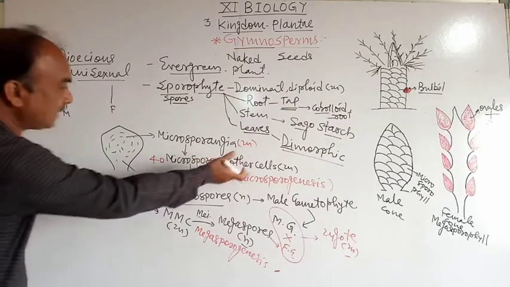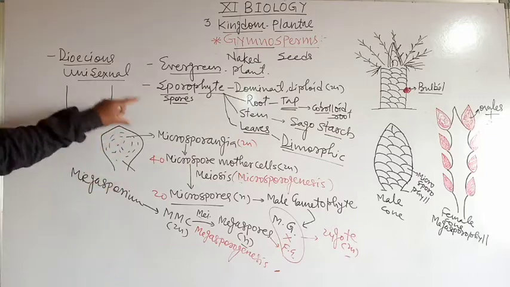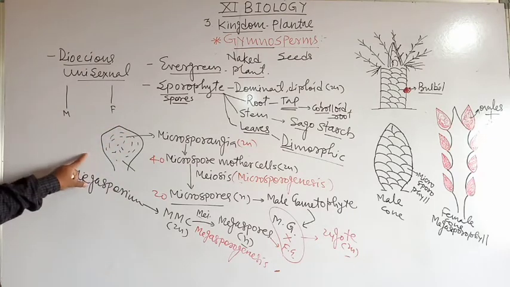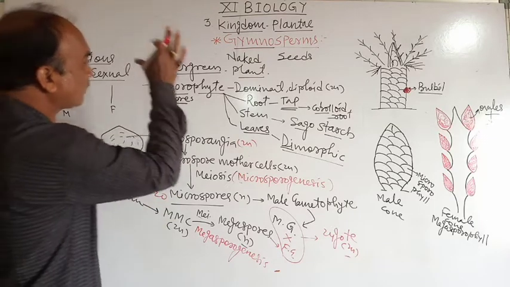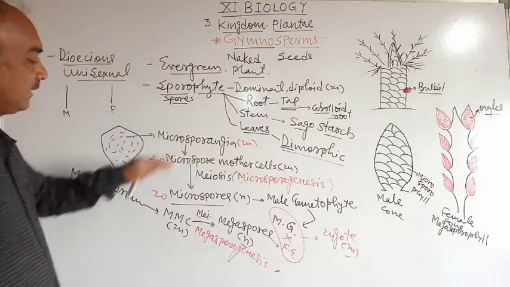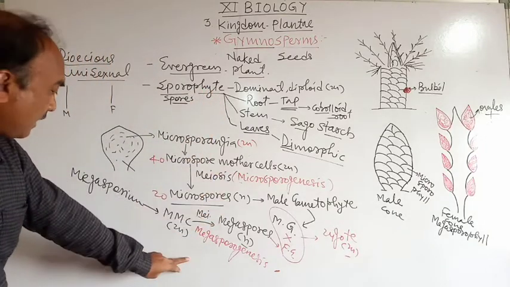So this is the life cycle, the process of the sporophytic generation and the gametophytic generation.